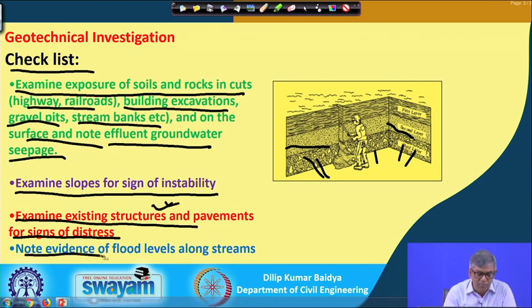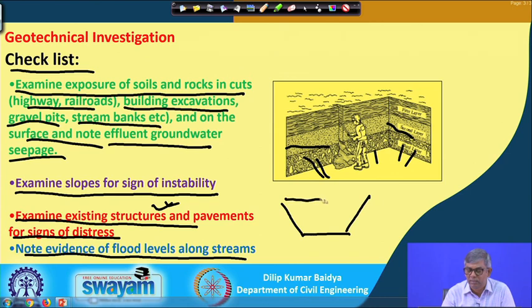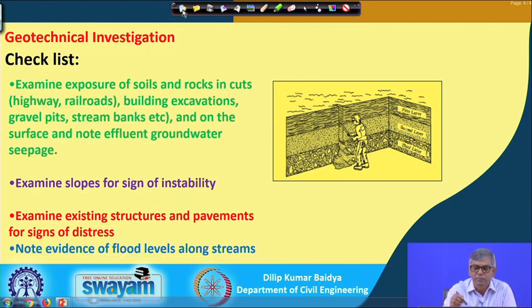Note evidence of flood levels along streams. Sometimes if the river is full we will see, but even if it is at a bottom level, you may see that the water level sometimes goes up and down. So there will be some mark up to which the maximum water level can rise, some indication in the bank itself. So those are to be seen. These are the things to be noted.